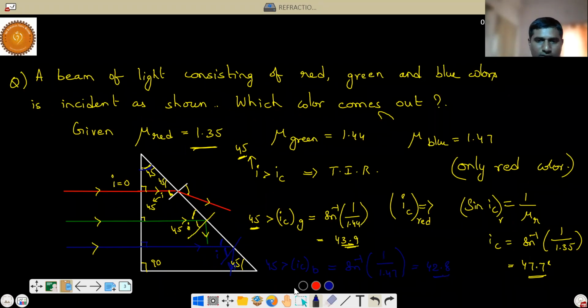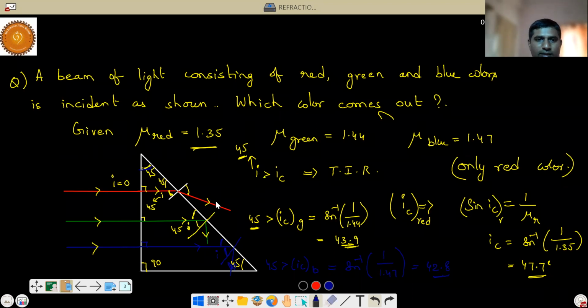Any doubts? Sir, how do we know the angle for sine inverse? Sine inverse, of course, here it's very difficult. Generally they'll give standard angles. Otherwise, I have not found it just like this. I have written it here, so therefore I have written it on the board. Are you understanding? Yes, sir. Generally they'll give standard angles, but here the procedure is important.